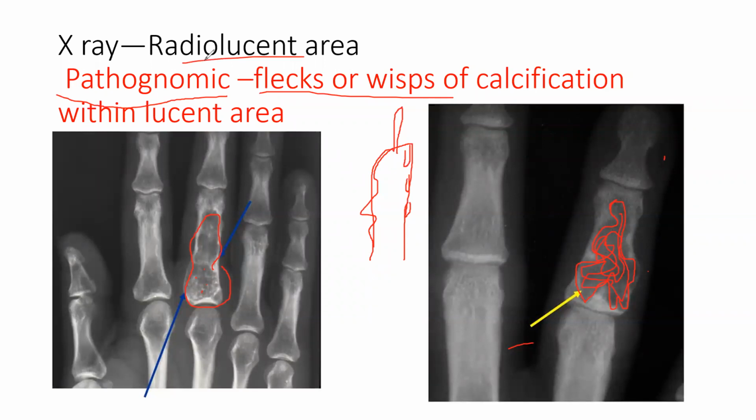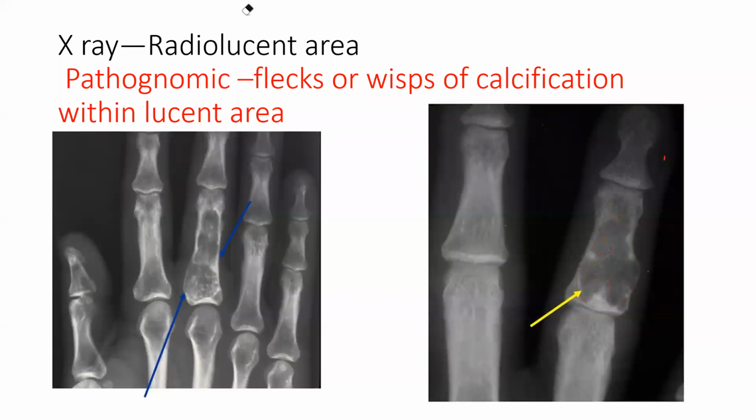In X-ray, which area will you see? Black. Black means lucent. Opaque means no normal bone. White is opaque, black is lucent. Okay. So treatment: obviously it is benign. If you are asymptomatic, you observe. If symptomatic, you just remove it. You curettage it, you take a spoon and curettage, remove all the benign tumor.